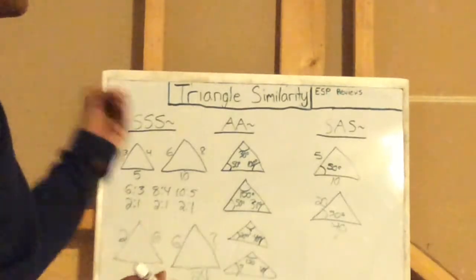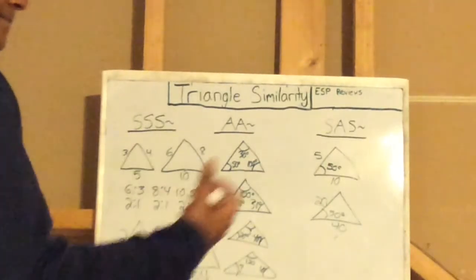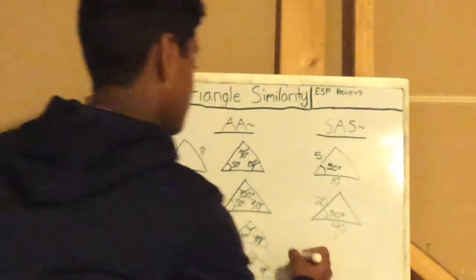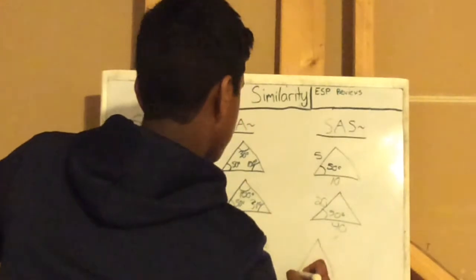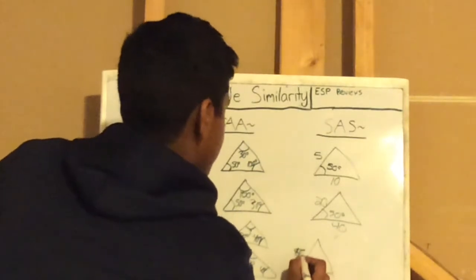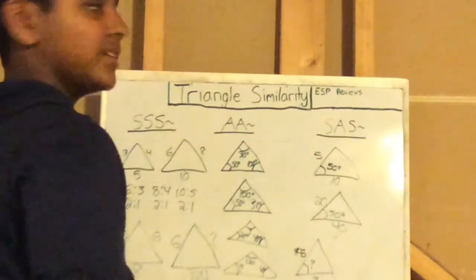And finally, we have an SAS similarity question. This one's a little tougher, but let's do an example. Let's say we had a 15 side length and a 3 side length, and this middle angle is actually unknown. We don't know this side length.